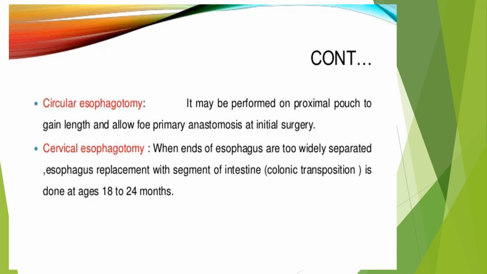The other is circular esophagotomy, and it might be performed on the proximal pouch to gain length and allow primary anastomosis at initial surgery. And the other is cervical esophagostomy. This is when the ends of the esophagus are too widely separated, and esophagus replacement with a segment of the intestine, for example colonic transposition, is done at age of 12 to 24 months.